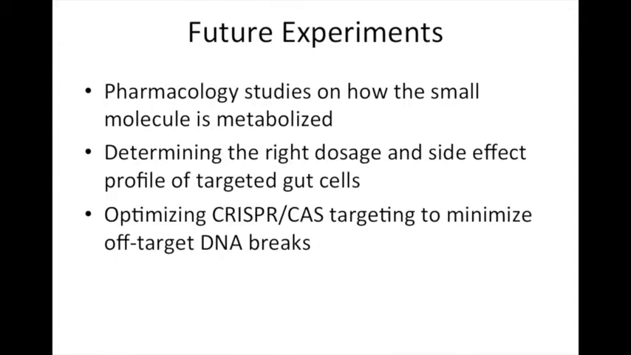To address these concerns, we propose future experiments to determine the pharmacology of the small molecule metabolism once an appropriate molecule is developed and packaged. Then we will need to perform substantial mouse model studies to determine the side effect profile of both genetic therapy and drugging. Lastly, we will have to optimize the CRISPR-Cas targeting system to minimize off-target effects.